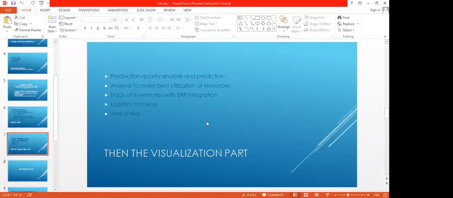So as we told, quality analysis and prediction. All this data will be collected and used for that type of thing, and making the best utilization of the resources is our main objective. And then we can integrate this with third party applications also, like the ERP we are having. With the ERP we can create a driver, so it can be integrated with the ERP software also. There we can have different things like an attendance system.